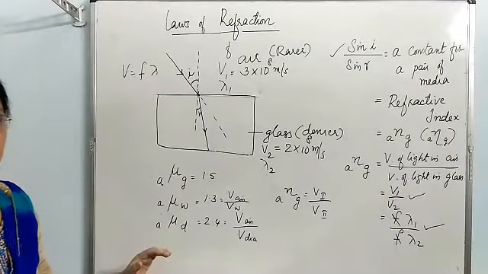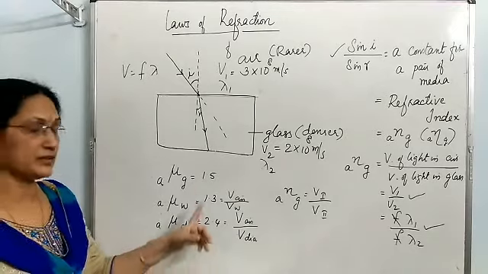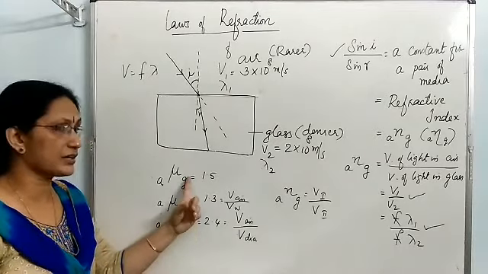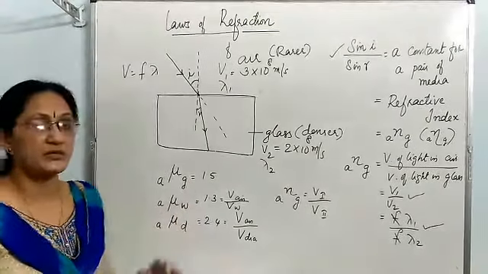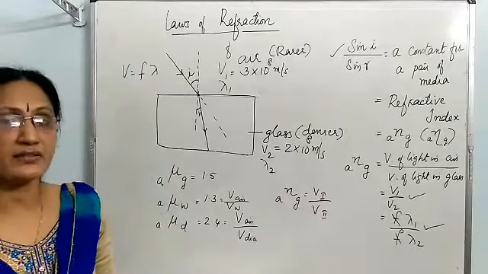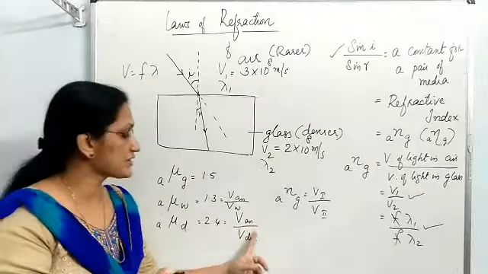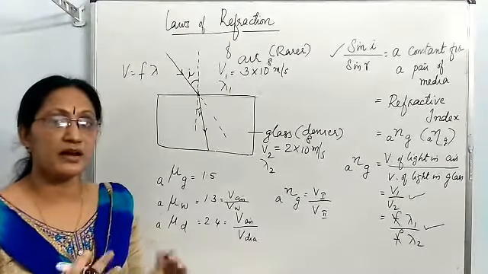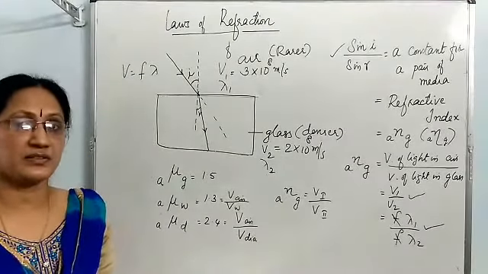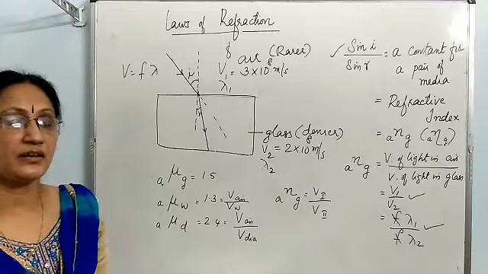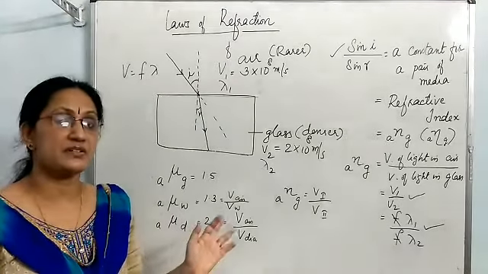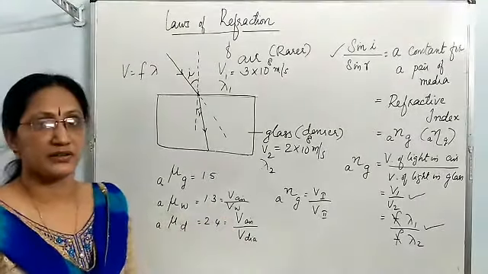So a medium has high refractive index means light travels through it with a low speed. A medium has low refractive index means light travels through it with a high speed.